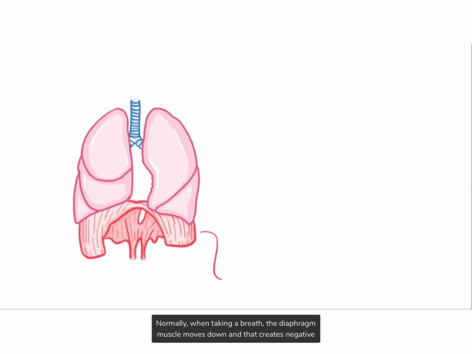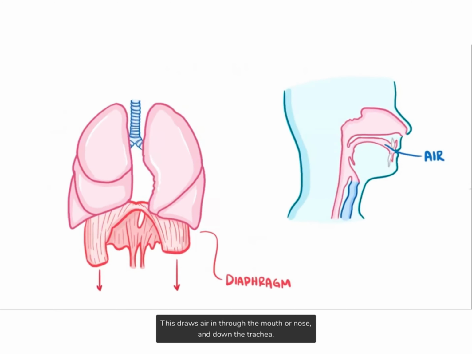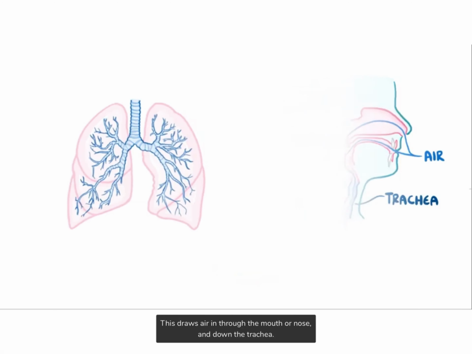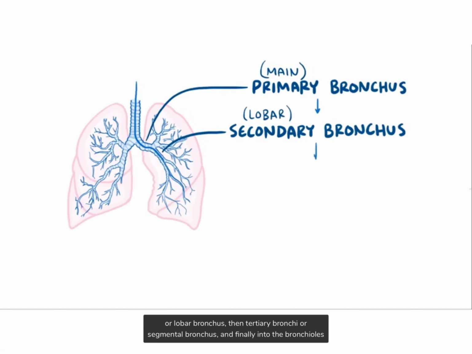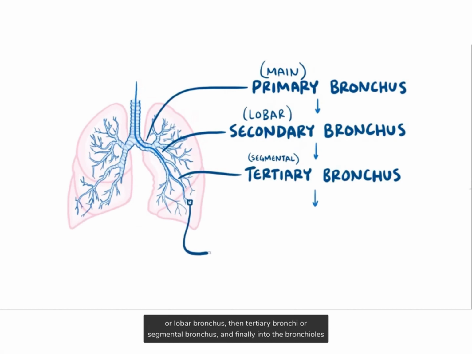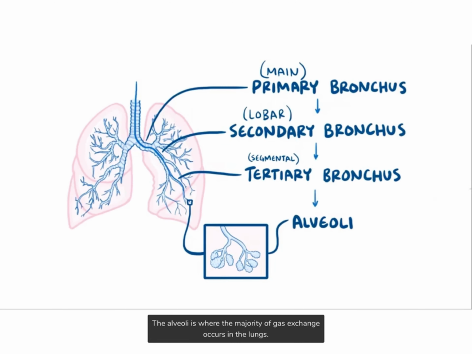Normally, when taking a breath, the diaphragm muscles move down and that creates negative pressure within the chest. This draws air in through the mouth or nose, and then down the trachea. Once there, it goes into one of the primary bronchi, or main bronchi, then secondary bronchi, or lobar bronchi, then tertiary bronchi, or segmental bronchi, and finally into the bronchioles, which lead into the alveoli. The alveoli, or just singular alveolus, is where the majority of gas exchange happens in the lungs.